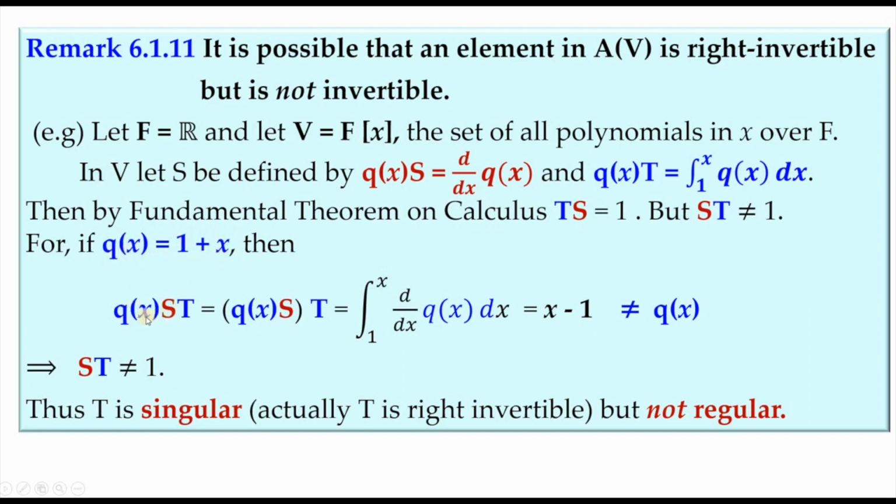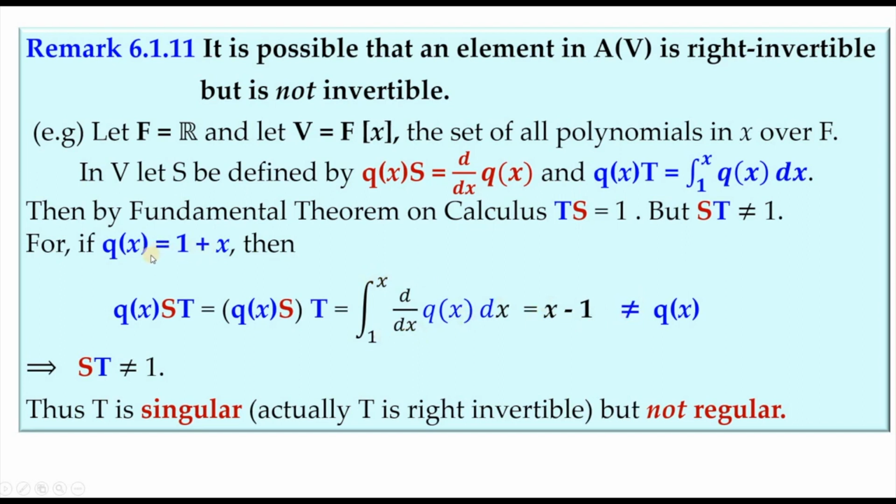Then when you operate on q(x) first with S and then with T, what do we get? When we operate S on q(x), we have the derivative of that, and then we integrate between the limits 1 and x. So when we replace q(x) by 1 plus x, that on differentiation gives us 1. When we integrate 1 with respect to x, we get x between the limits 1 and x. So we get the upper limit first and then the lower limit, so we get x minus 1.